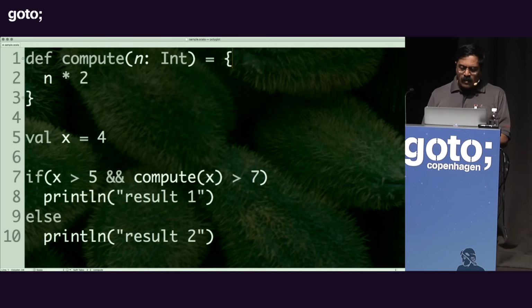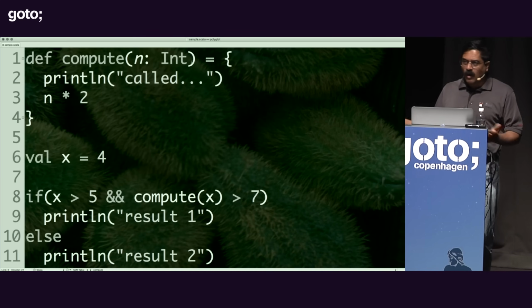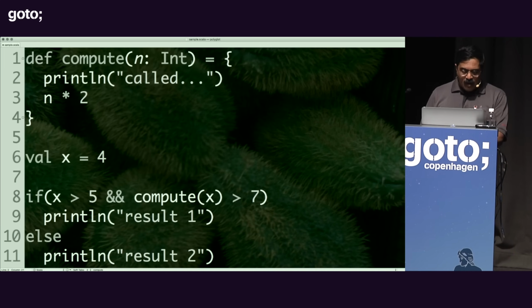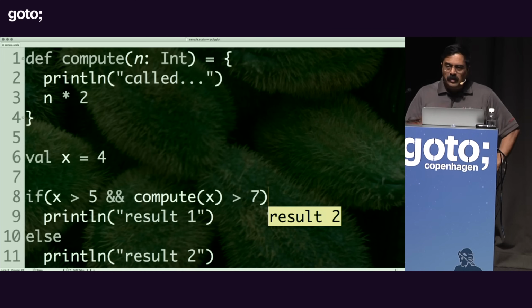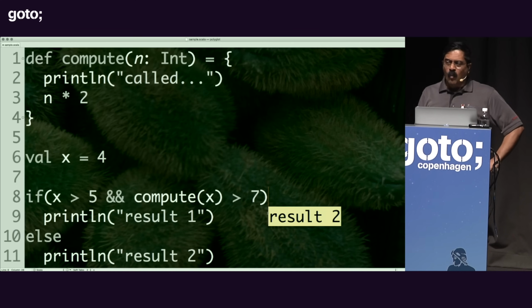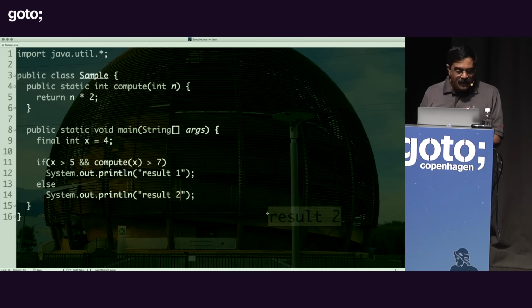And my question really at this point is, will the compute function be called? What do you think? No, I see people saying no over there. Well, it will not be called, and let's verify that it's actually not being called. So when I go back and run this code, what does the output say? It says result 2, and clearly compute was not called. But I'm going to ask the question, why was compute not called? Anyone recognizes the reason for it? Come on, don't be shy.